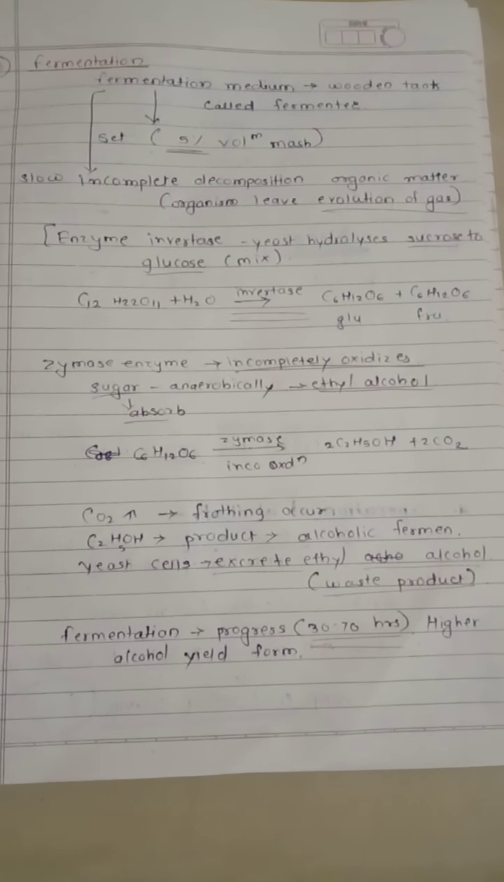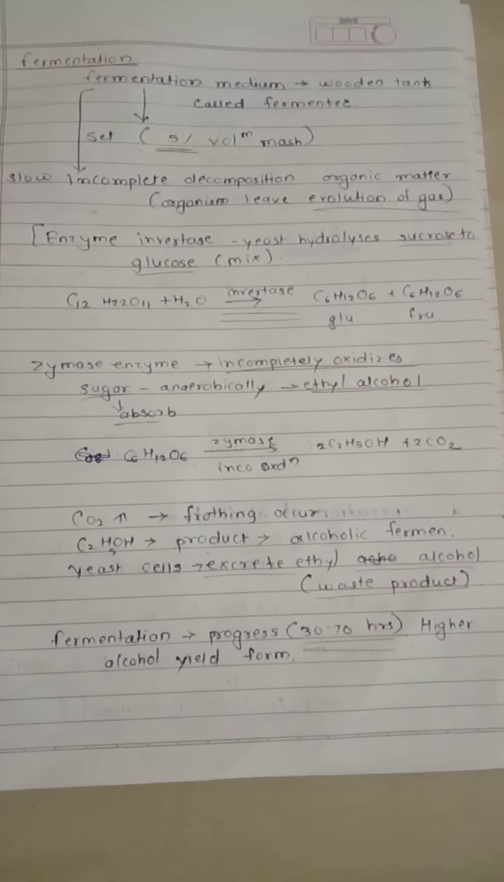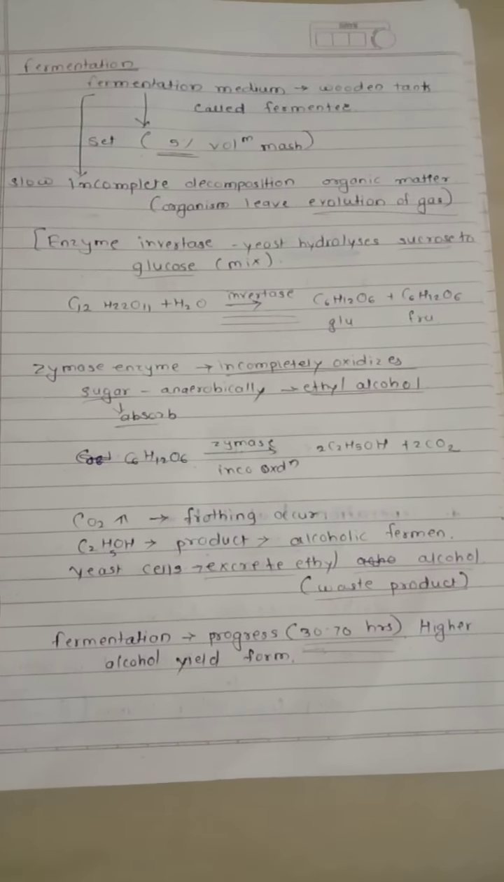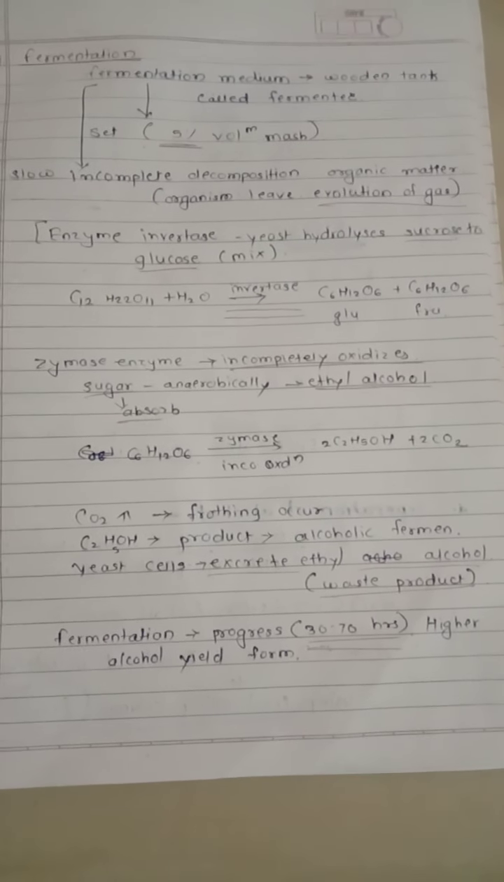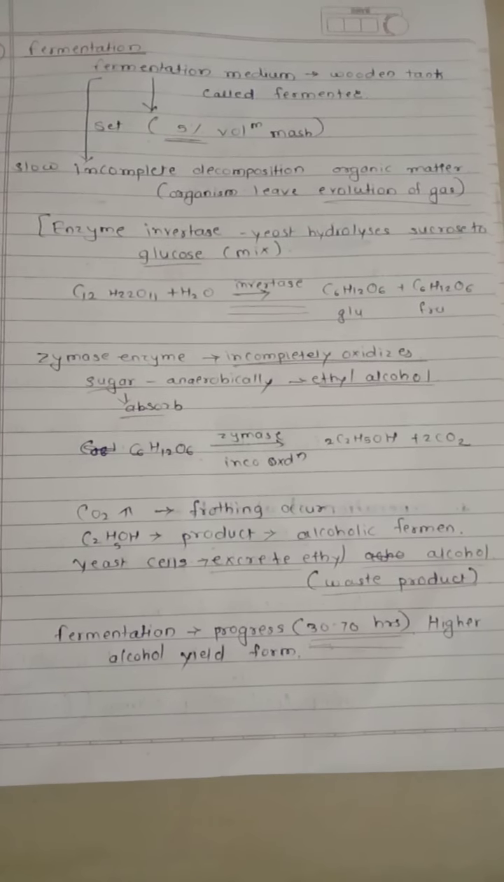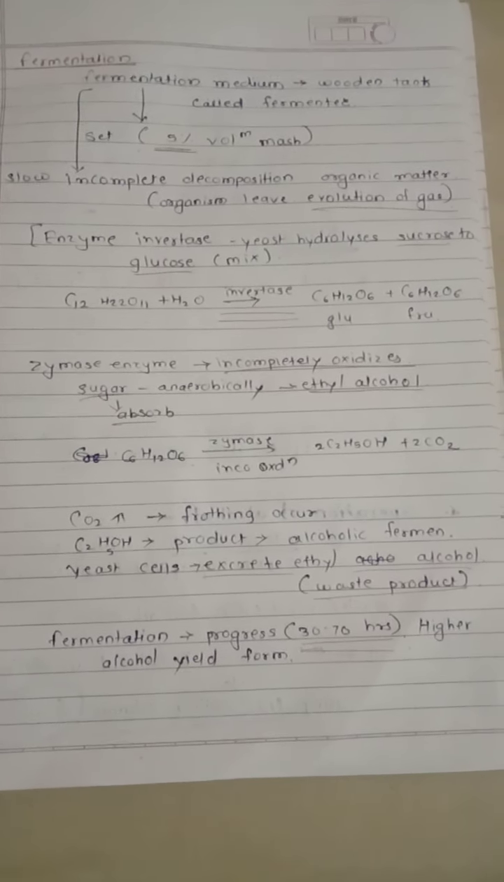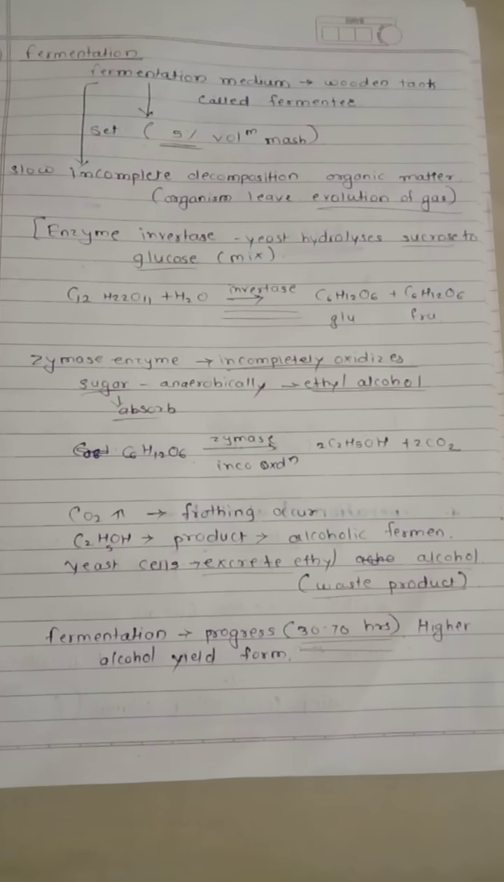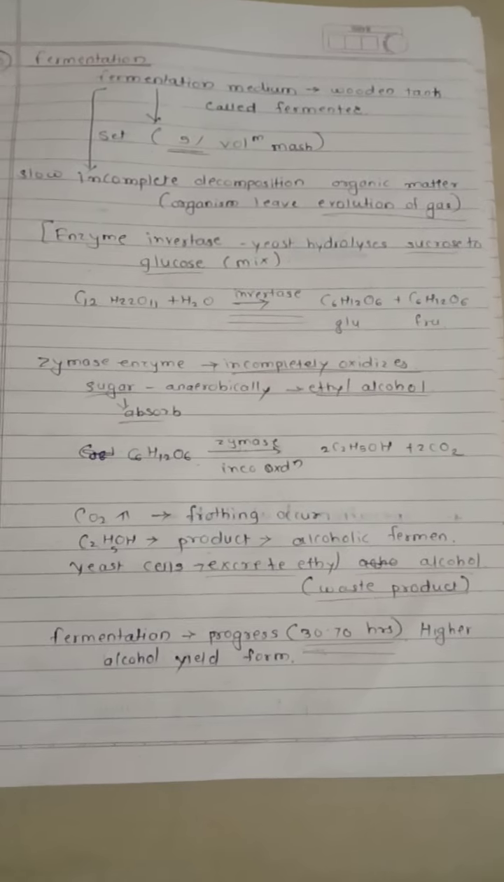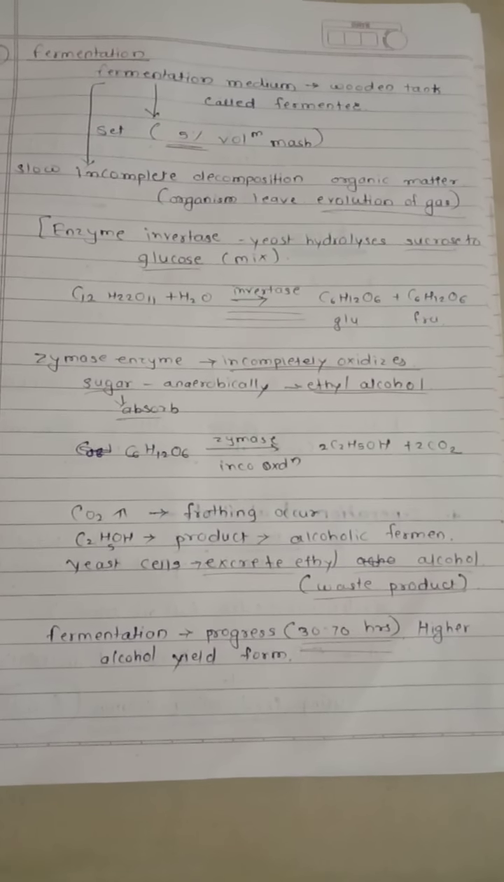The enzyme zymase is incompletely oxidizing. Remember, the enzyme zymase does not completely oxidize. In it, sugar is absorbed anaerobically, that is in the absence of oxygen, and ethyl alcohol is produced. With the zymase enzyme, we take glucose or fructose, that is C6H12O6.